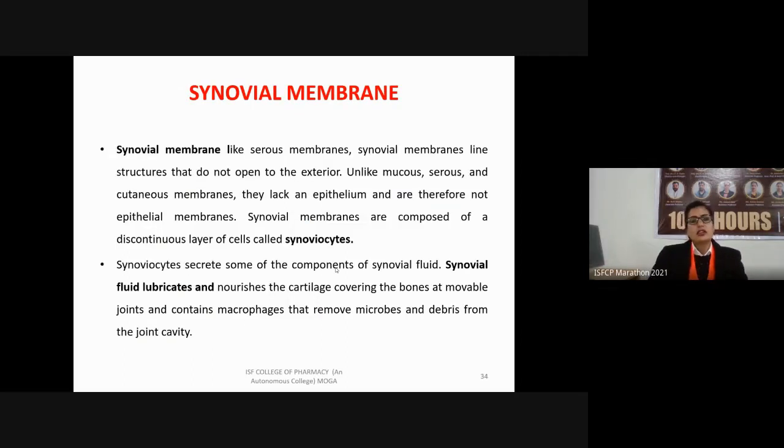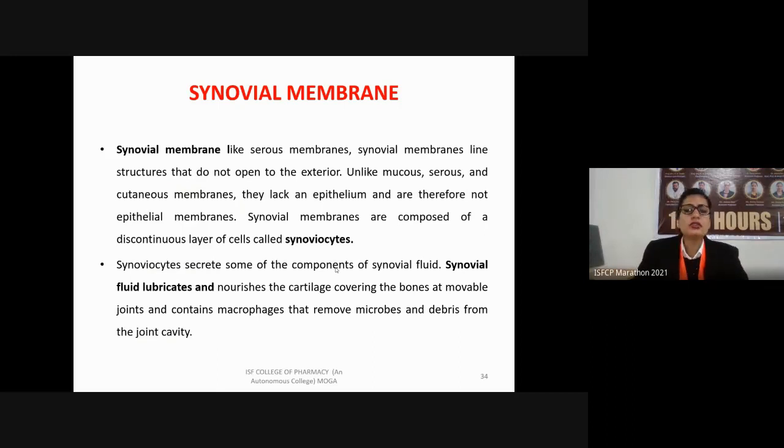At last, we have the synovial membrane. Synovial membrane is like the serous membrane. Its consistency is like the serous membrane. Synovial membrane is the one which secretes the synovial fluid. So it lines the structures that do not open to the exterior. Unlike the mucous or the serous and cutaneous membrane, they lack epithelial tissue, and that's why they are not considered as the epithelial membrane.